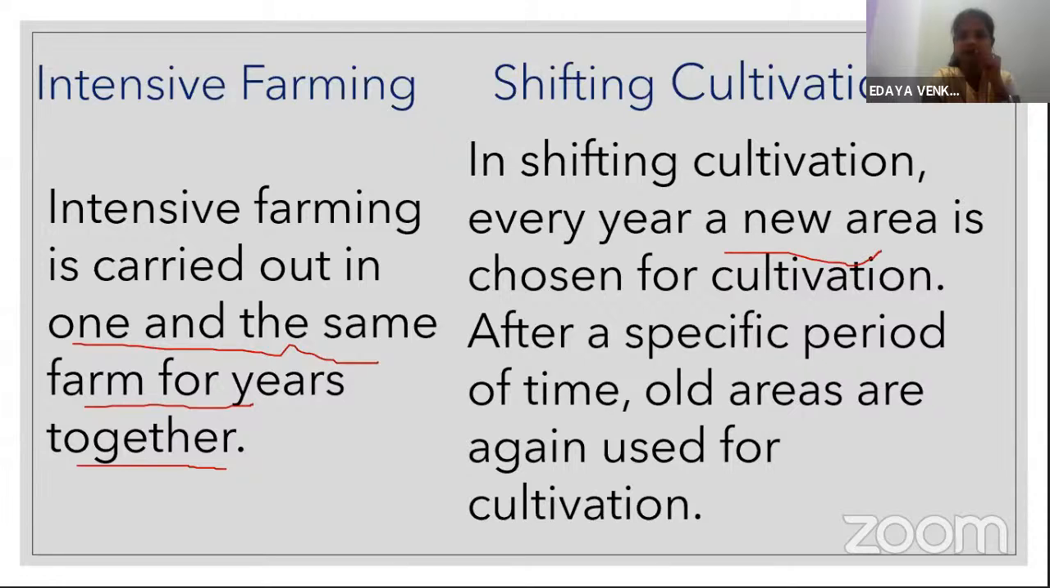And now in shifting cultivation, every year a new area is chosen for cultivation. After a specific period of time, old areas are again used for cultivation. It means they clear one farmland and plant another. The forest stays there, but after a year they won't use that land for agriculture. They shift their farmland to some other place.